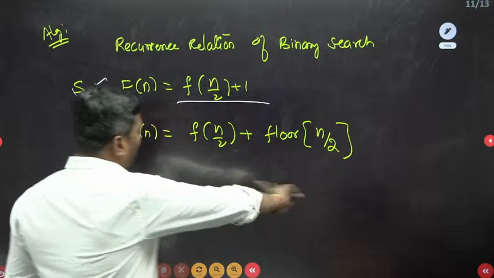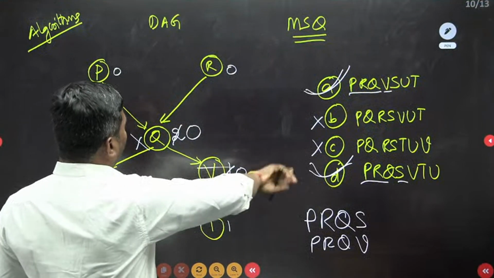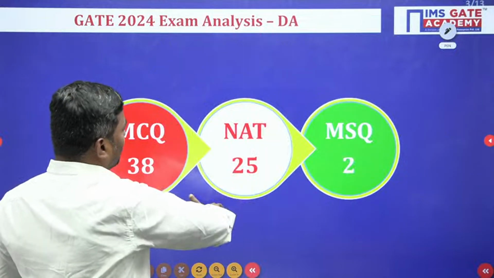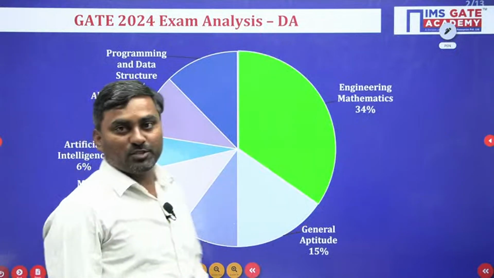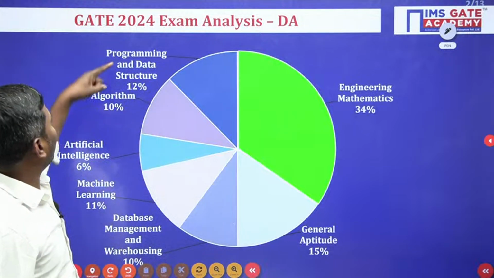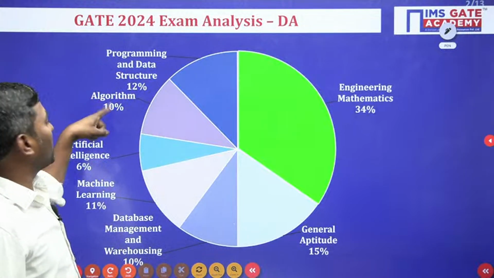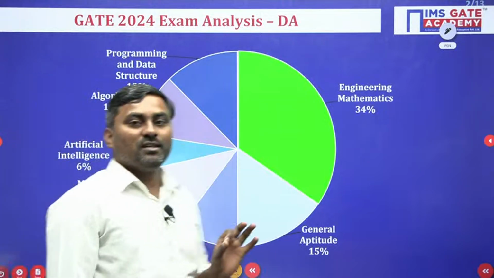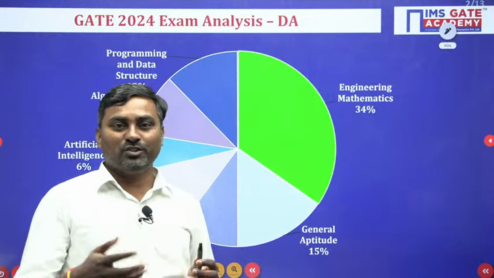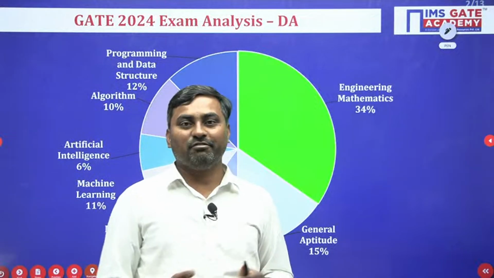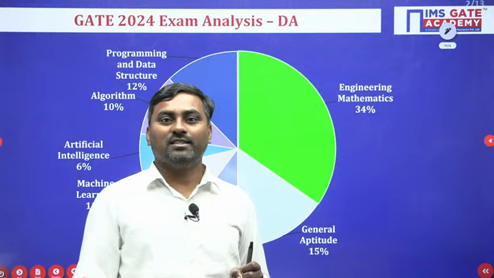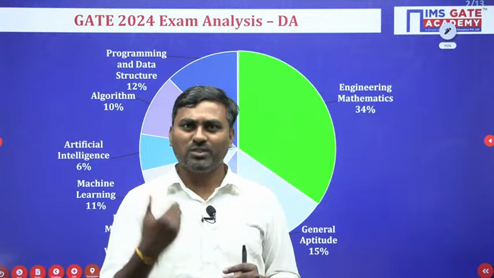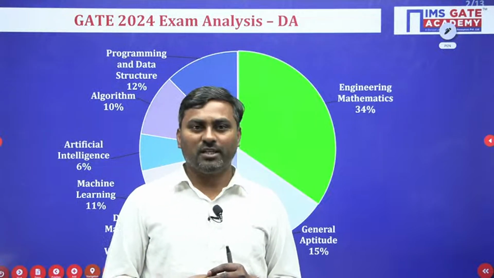Once again, if you look at the analysis of the paper, most of the students might have appeared for it. Programming, data structure and algorithm carry 22 marks, and DBMS 10 marks. So that is 32 marks for those who have already studied computer science. Most of the questions are easy to moderate, from DBMS most are easy, and from programming and data structures also the questions are easy.